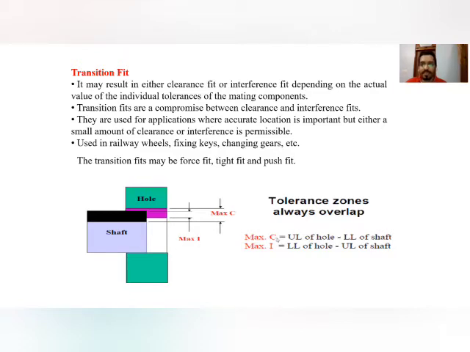So maximum clearance is given by the upper limit of the hole minus the lower limit of the shaft, and maximum interference is the lower limit of the hole minus the upper limit of the shaft. So according to this, clearance is of positive nature and interference is of negative nature. And talking about the tolerance zone, we can see that this purple part is the tolerance zone for the hole, and this black part is the tolerance zone for the shaft. So they are overlapping each other. So in the transition fit, the tolerance zones always overlap. So this is all about transition fit. I think this is clear to you.